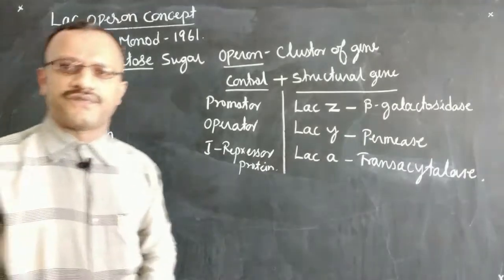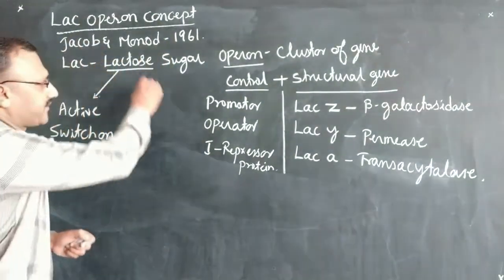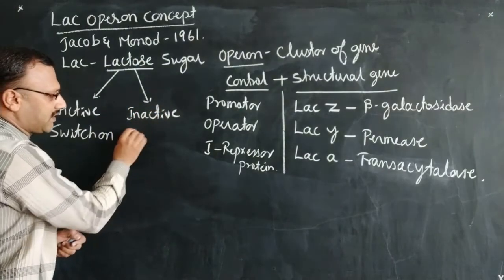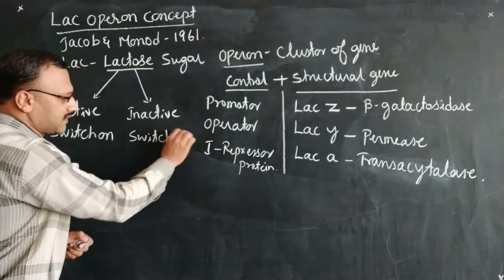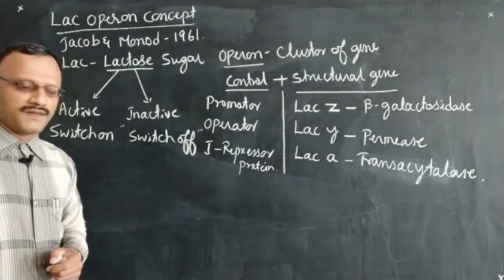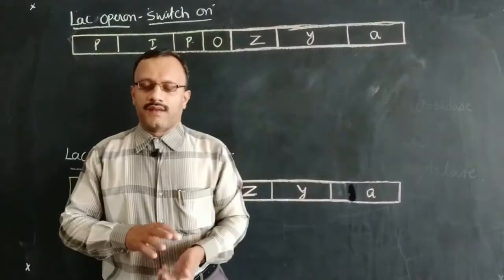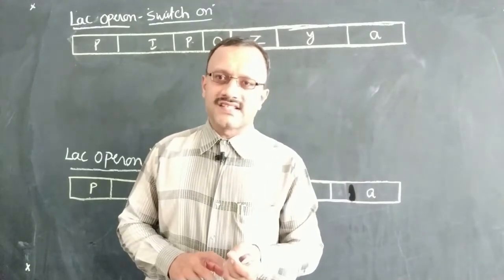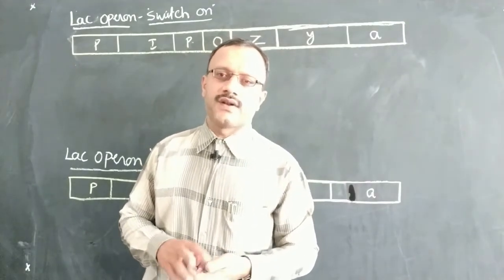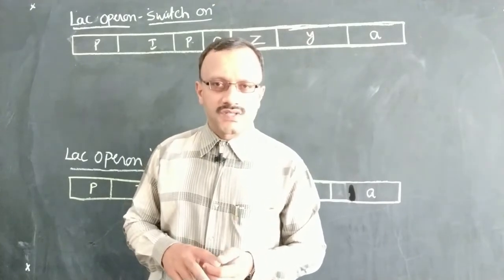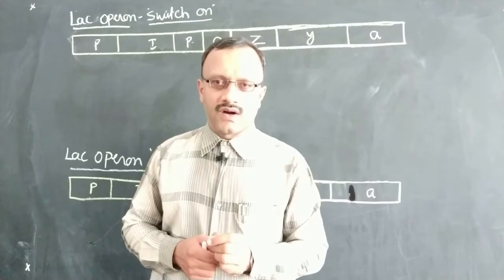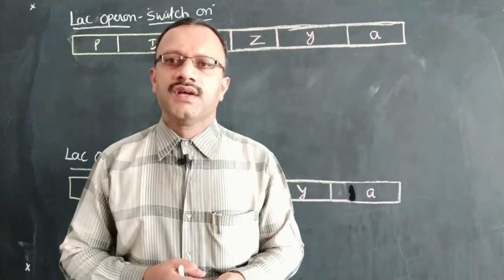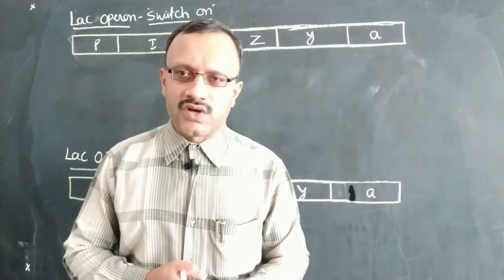In the absence of lactose sugar, it will be inactive, or it will be a switch off condition. That we'll see in the next diagram. Well, lactose sugar is acting as an inducer which makes the gene work. In the presence of lactose sugar, which acts as an inducer, the gene will be active, or what we call switch on condition. In the absence of lactose sugar, the gene will remain inactive, or what we call switch off condition.